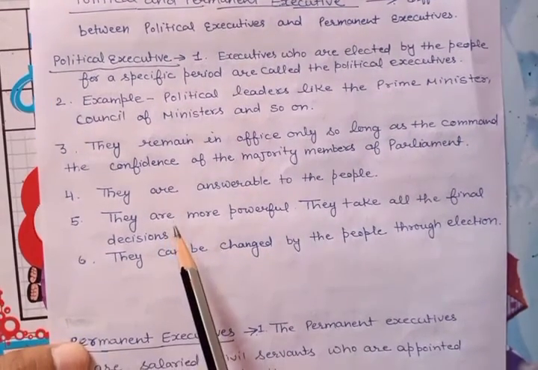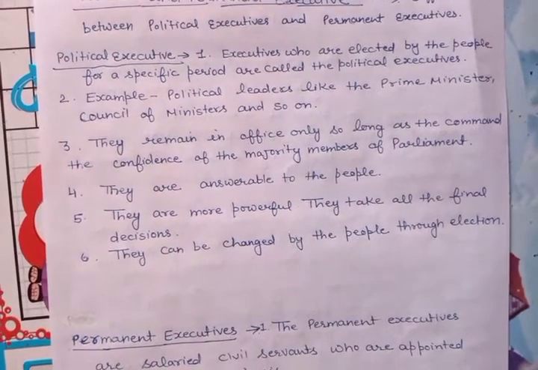They are answerable to the people. Why are they answerable to the people? Because they are elected by the people. Because India is a democratic country and every adult person, 18 years old and above, has the right to vote without any discrimination.